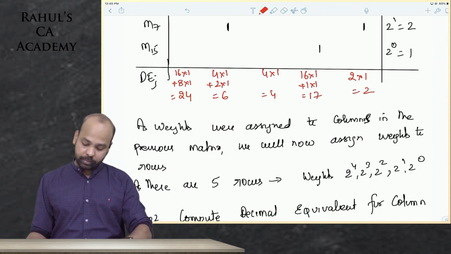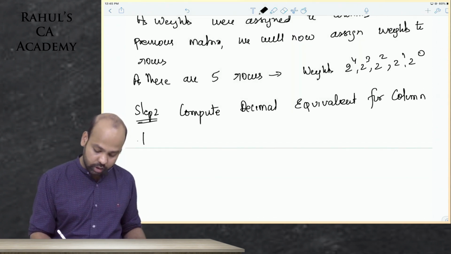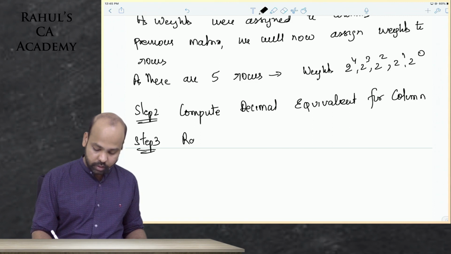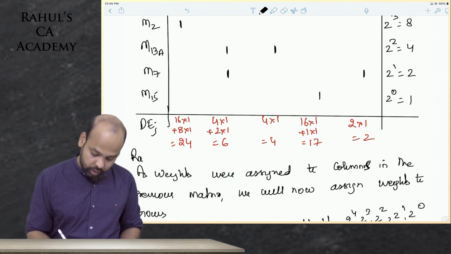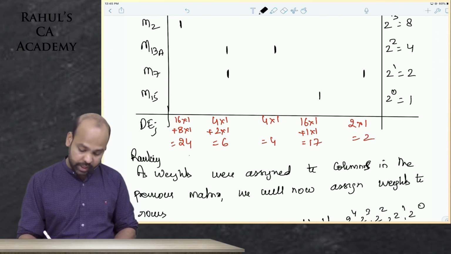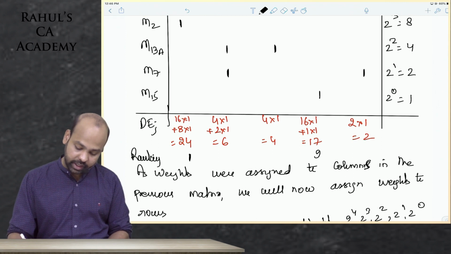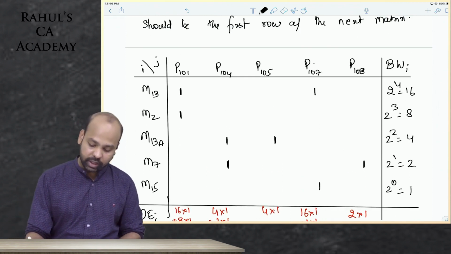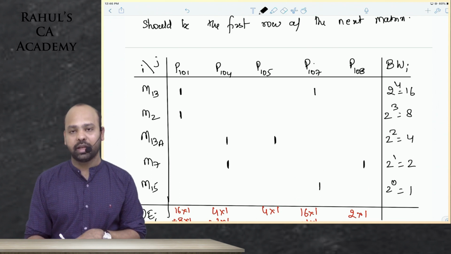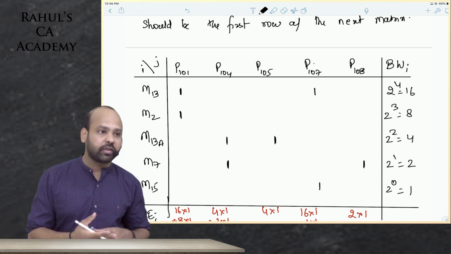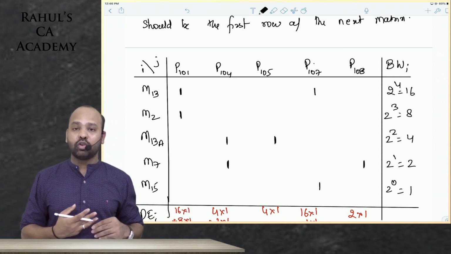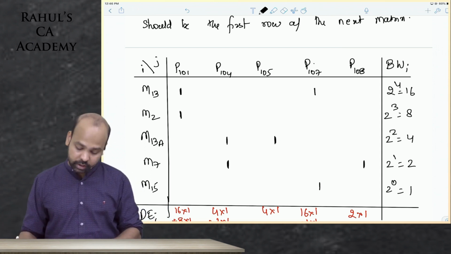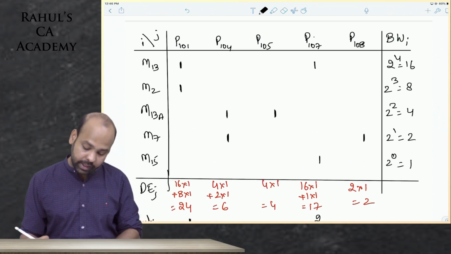Just like the previous one, guys, even here step 3 would be to rank on the basis of decimal equivalent. Now if you talk about ranking, obviously the first ranking is to the score of 24, but the second ranking is to the score of 17. It was but obvious, guys, part 107 also requires processing on machine 13. Yes or no? When you rank it second, you will bring it closer to part 101, so that these parts are processed together. Third ranking, beta, is to part 104.